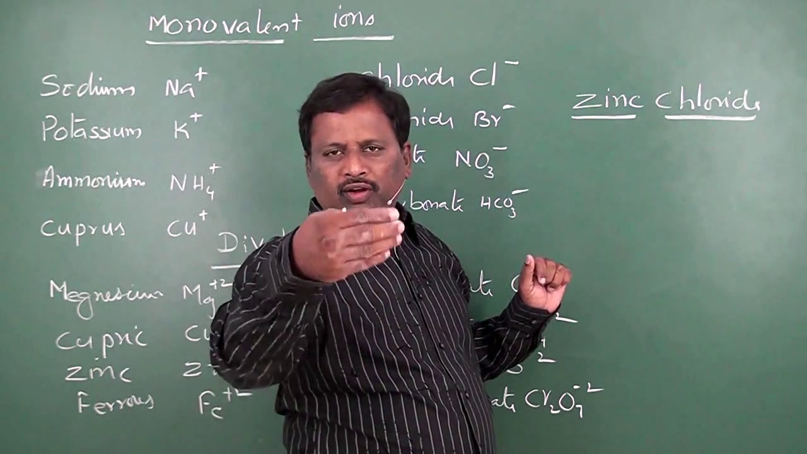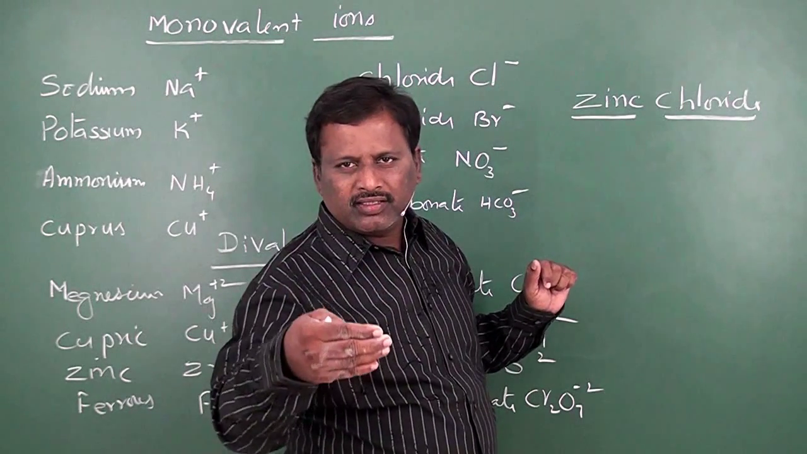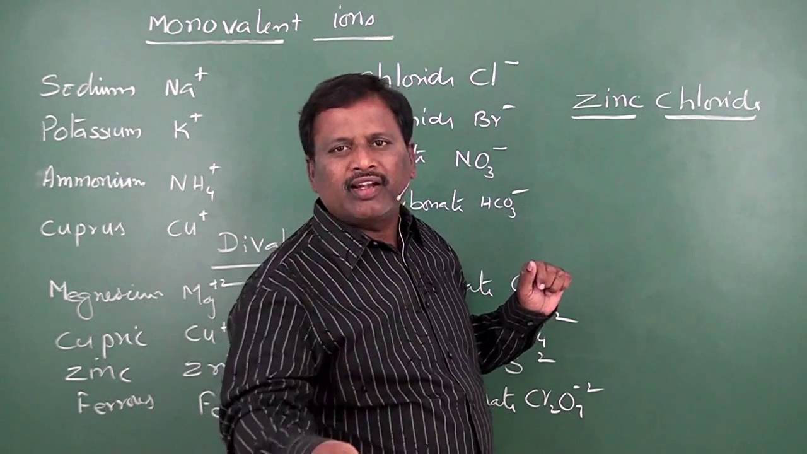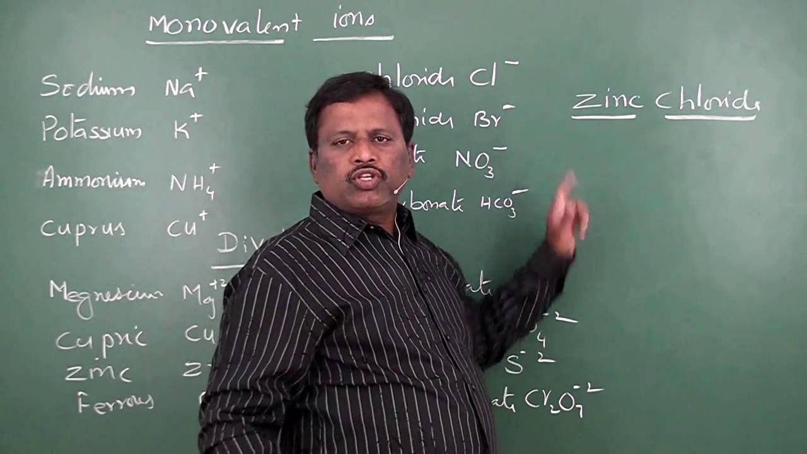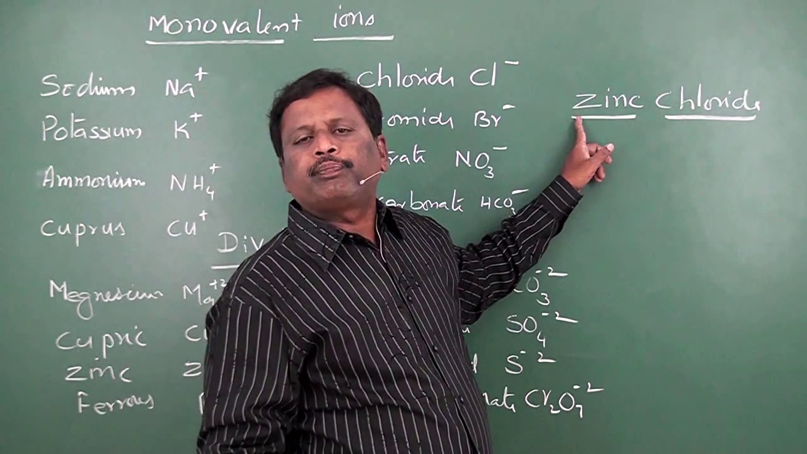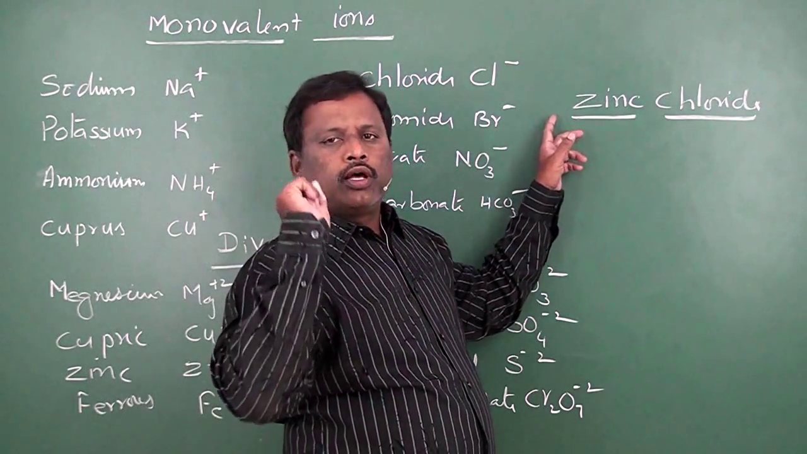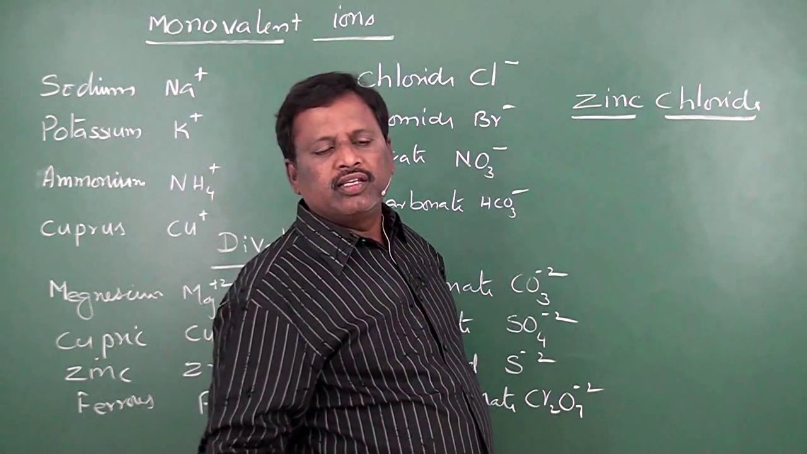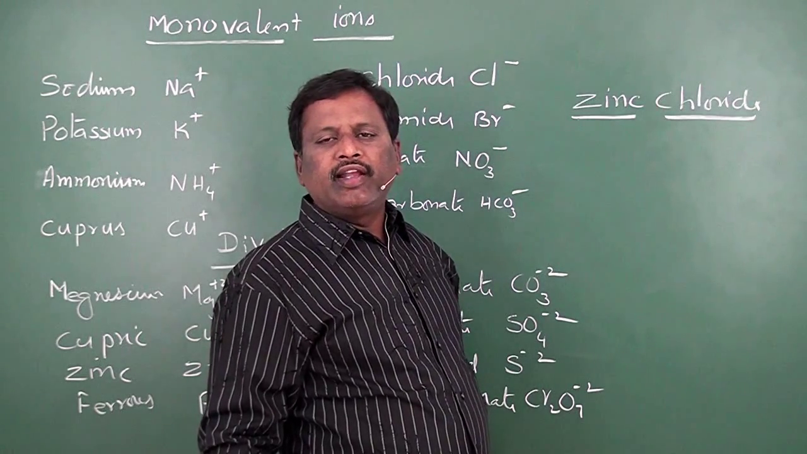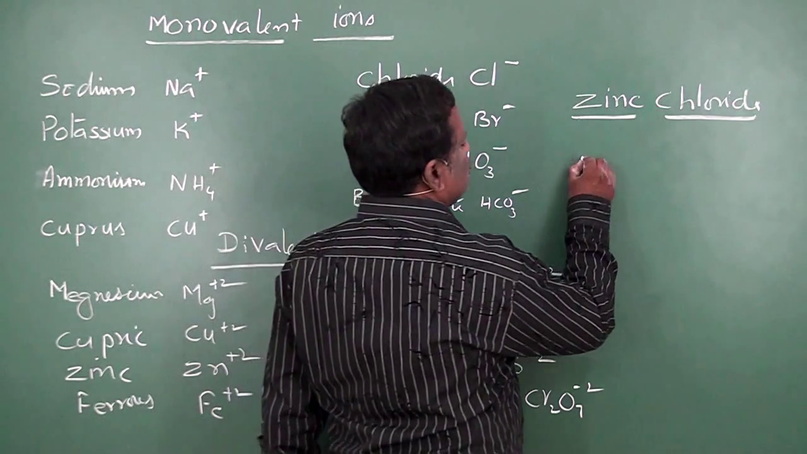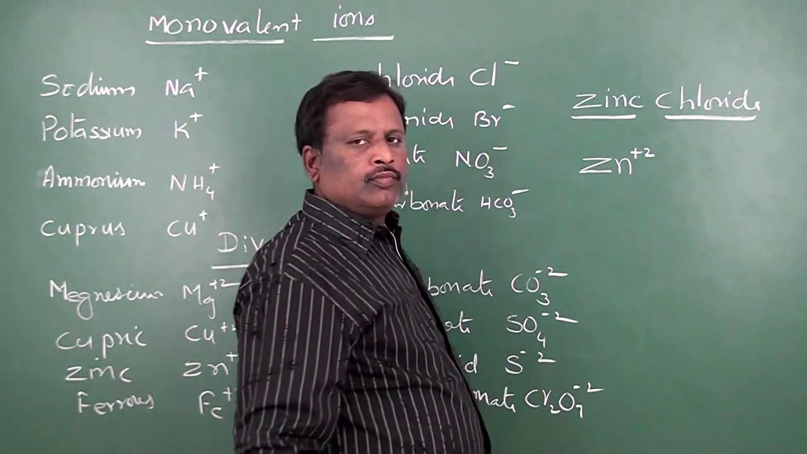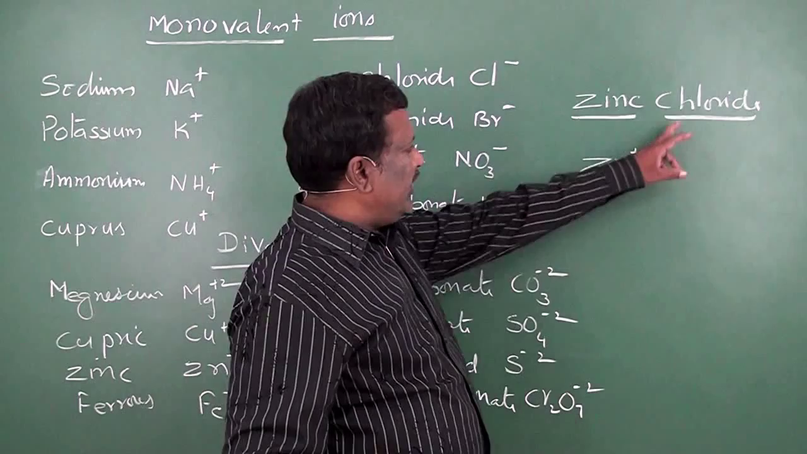Now, in the cations also you have classification: monovalent cations, divalent cations, trivalent cations, tetravalent cations. You have that list. So now see where the zinc is present and what is its formula. Zinc is in divalent cations and its formula is Zn plus 2. Now verify chloride.